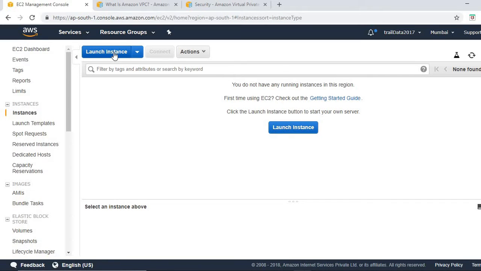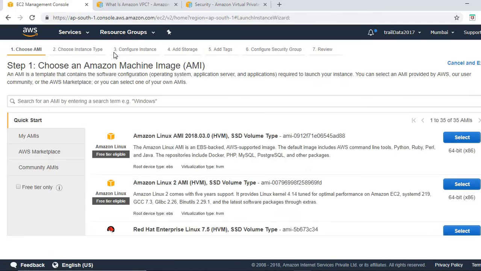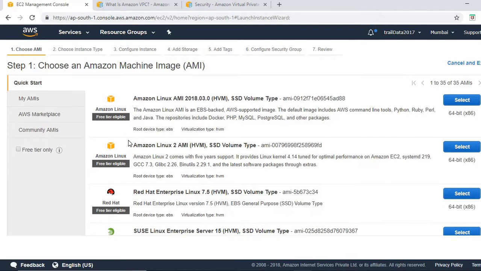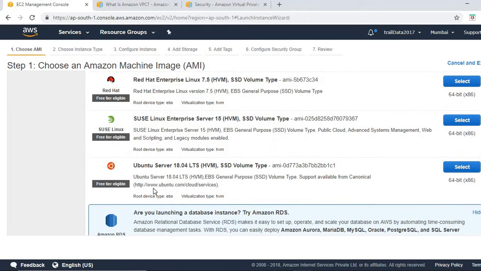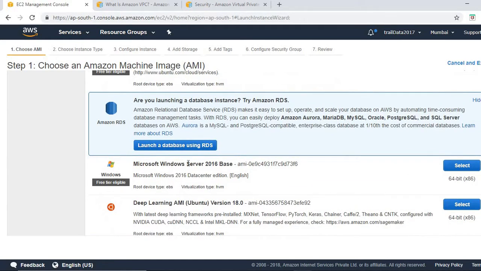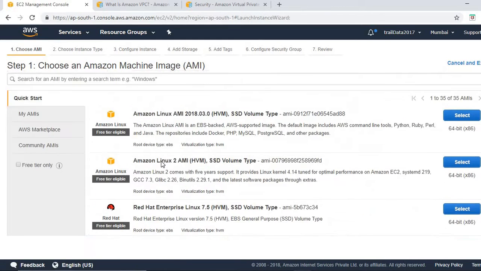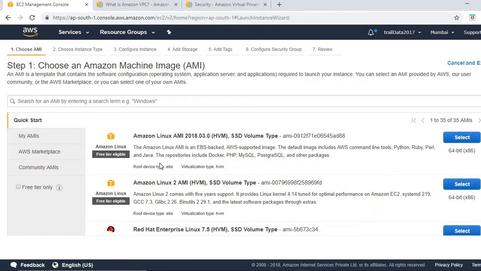What I'm doing here is launching a machine, a server. Over here I can see Amazon Machine Images, which is nothing but the kind of operating system that I want my server to run on. As you can see, Red Hat Enterprise Linux is there, Amazon Linux, Ubuntu Server. Then we have Windows Server as well. So we can choose from these operating systems to configure our server.